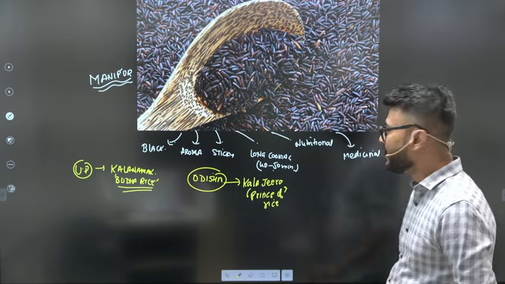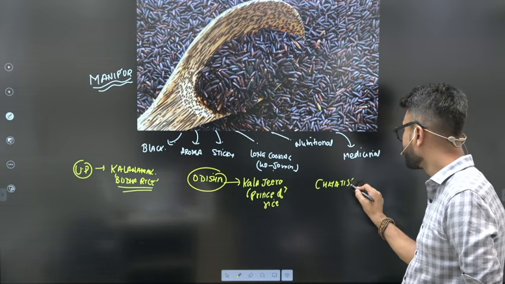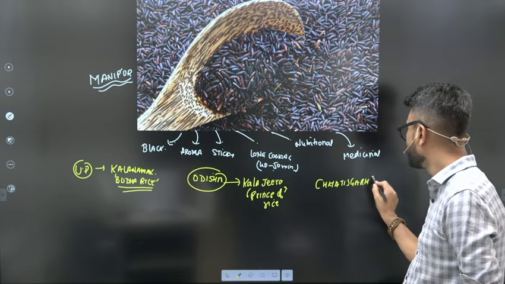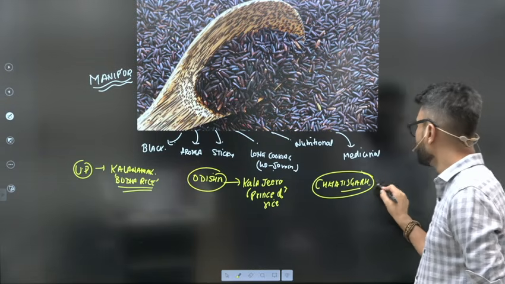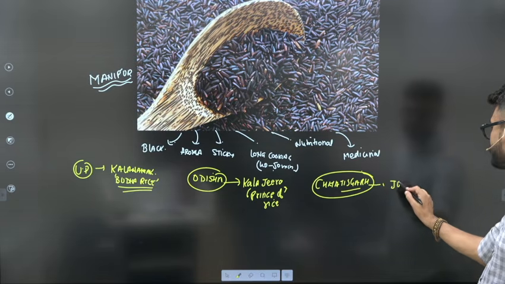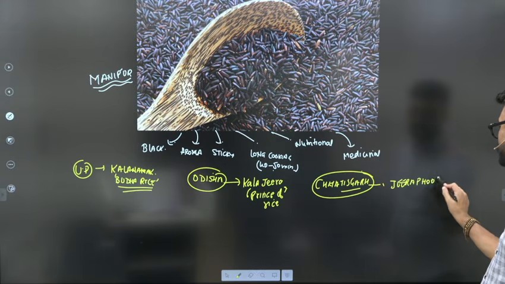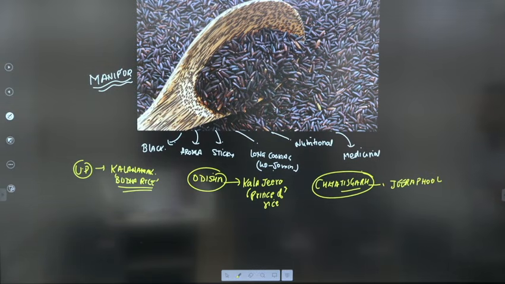Next state is Chhattisgarh. Chhattisgarh also has a similarly named rice. The name is Jeera Phool. Okay. So these are some black rice varieties having high nutritional values and medicinal qualities which are found in different states.